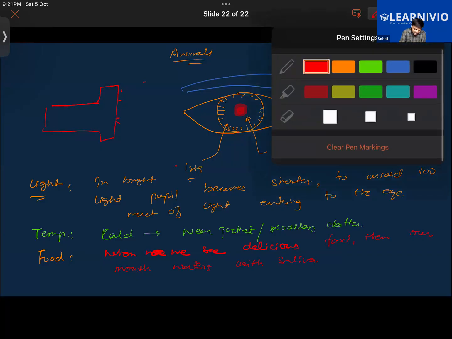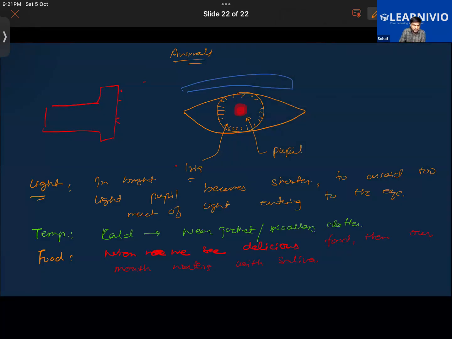So we can add many more examples. Good. In this, you can go on to write a few more stimuli. Okay, Halima, you can add it yourself. Like you can add the bad smell, etc. Okay, so we have completed the first question.